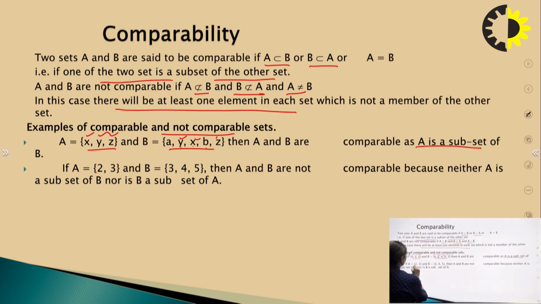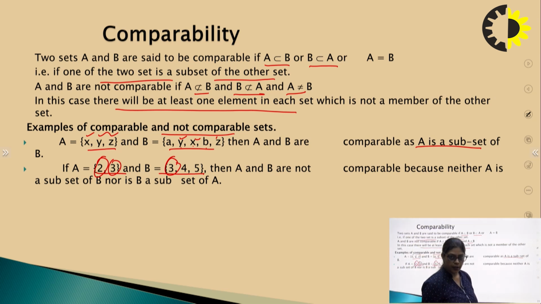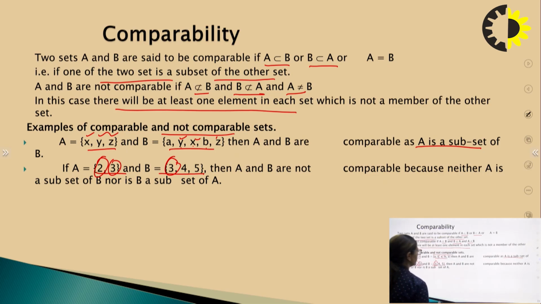If A is equal to 2, 3 and B is equal to 3, 4, 5, then A and B are not comparable, because 3 is contained in both, but 2 is not contained in the other set. So we cannot say that A is a subset of B, or that B is a subset of A, or that A is equal to B. None of the conditions is satisfied here, so that is why we can say that they are not comparable.